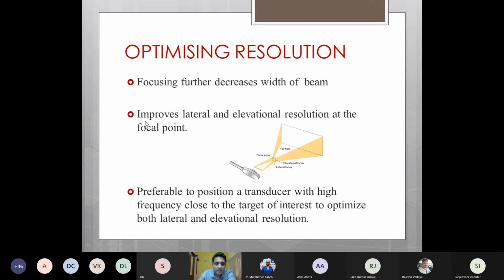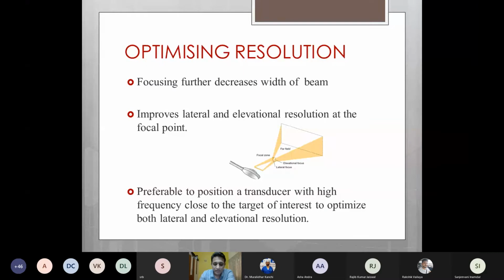When we use focusing, it improves the lateral and elevational resolution at that particular focal point which we select. Hence, to optimize resolution, it's preferable to position a transducer with a high frequency close to the target of interest, which will optimize both lateral as well as elevational resolution.